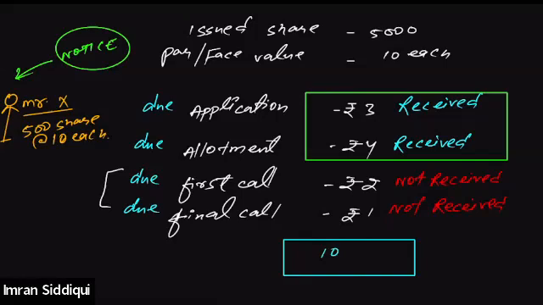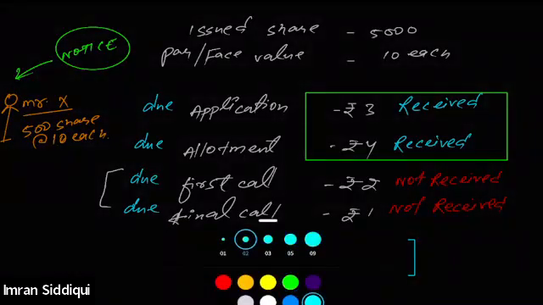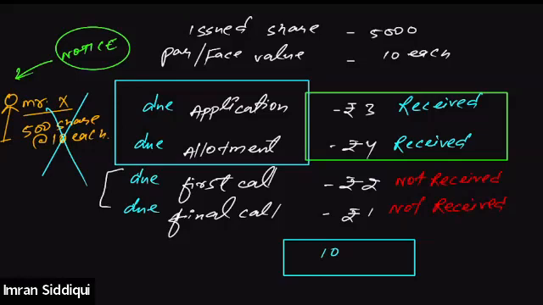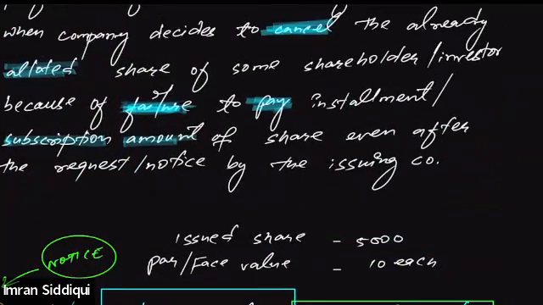After waiting some time, the company will cancel the shares that it has issued to Mr. X, and the amount he has already paid towards application and allotment will be completely forfeited. That means it is taken into control by the company and held by the company, and won't be returned to Mr. X even after cancelling his shares. That is a kind of penalty for Mr. X for defaulting on the payment of the first and final call. All right, and this is what we call forfeiture. That is what I have written here as well.